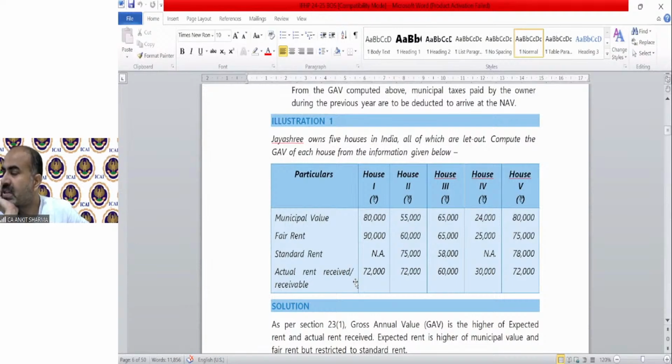Mr. Himanshu is asking, we have 5 major members in the family. Can we hold 2 properties each, 5 into 2, 10 properties, for nil value of tax? Yes, you can do that. You have to make a registered agreement. You should transfer those properties via registered agreement to different members of your family. If you are able to transfer them by registry in the names of those members separately, then you can take the value of all 10 properties as nil.